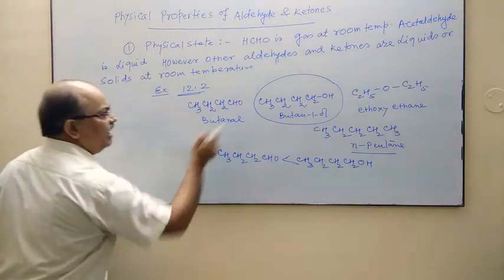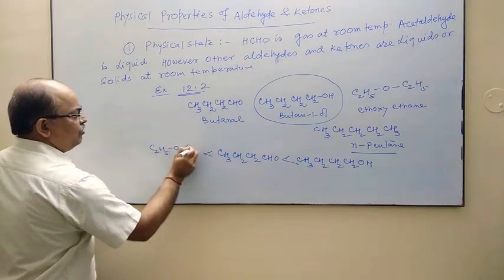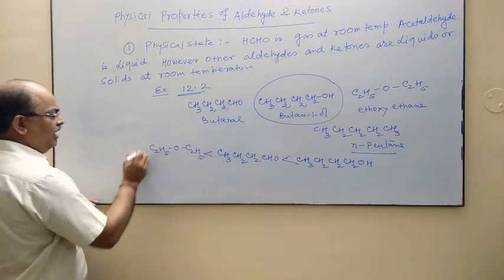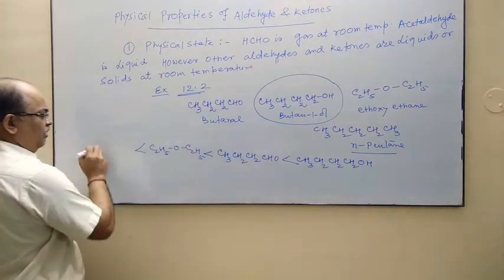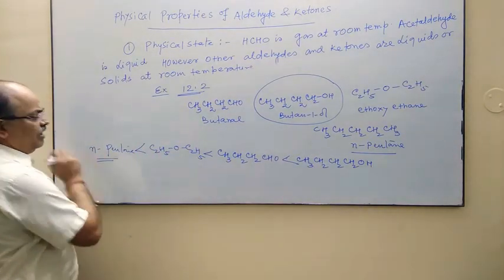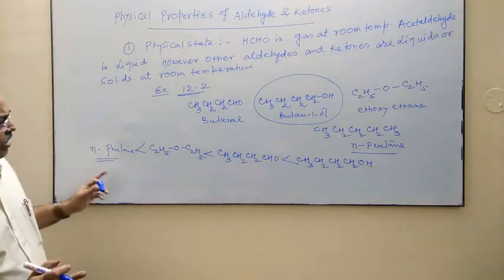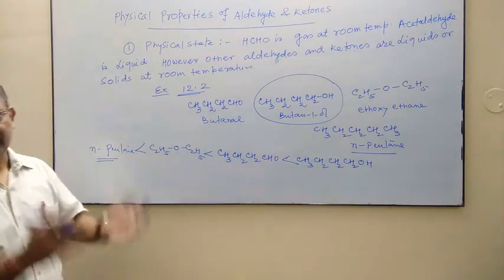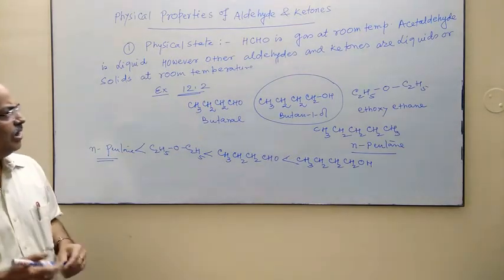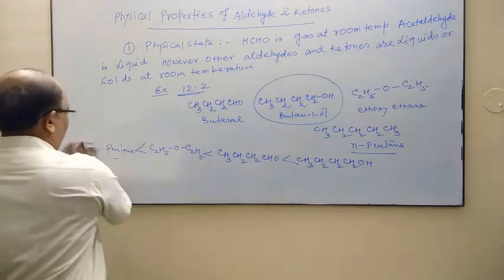After this aldehyde we have the ether, C2H5OC2H5, and naturally the lowest will be normal pentane. So in this way we can discuss the boiling point.